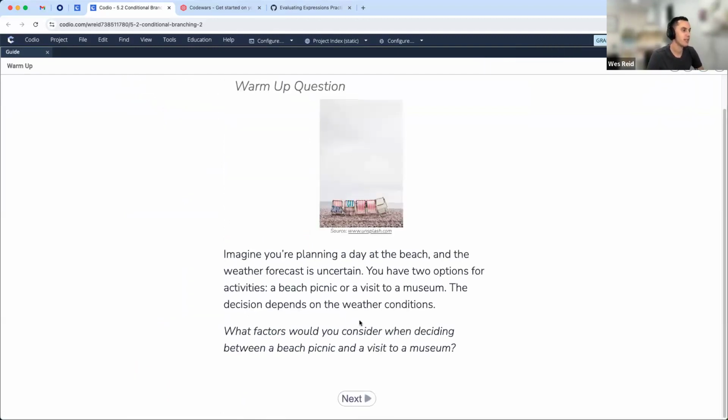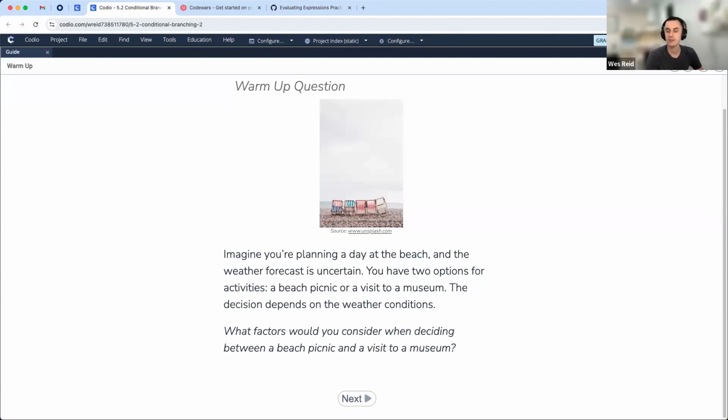All right, imagine you are planning a day at the beach, wherever you may be. We're at the tail end of summer here in Seattle. It's already gotten cold, so the beach day planning is over, but perhaps for some of you it isn't. The weather forecast is uncertain. You have 2 options for activities: a beach picnic or a visit to a museum. The decision depends on the weather conditions. What factors would you consider when deciding between a beach picnic and a visit to a museum?